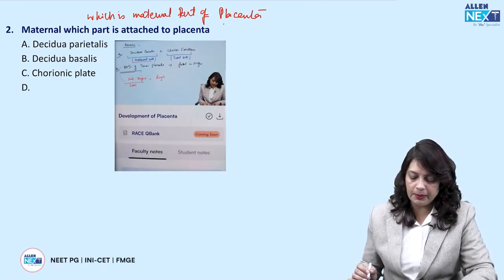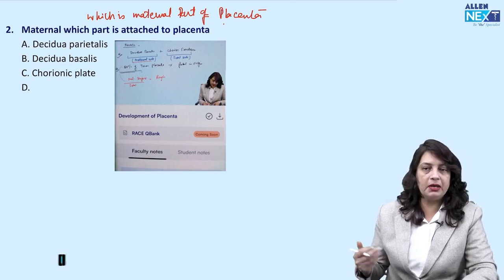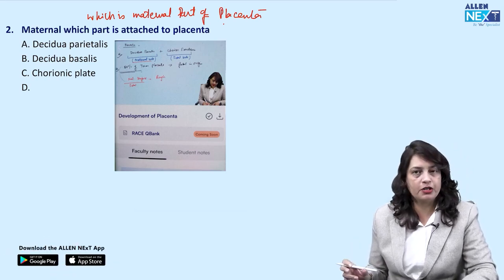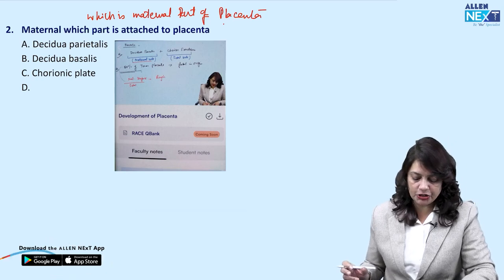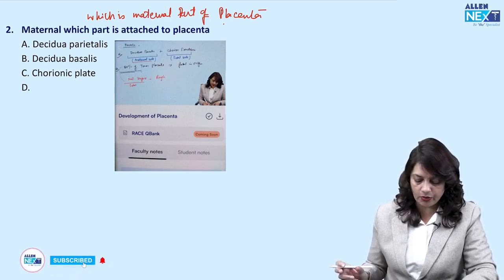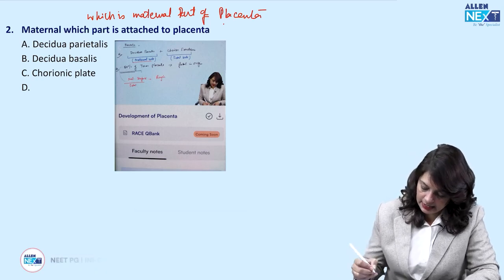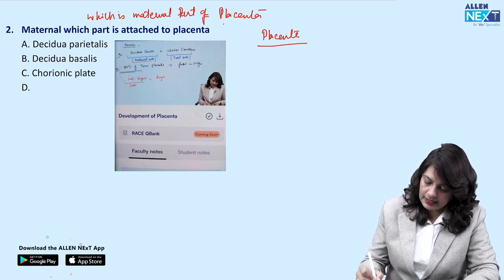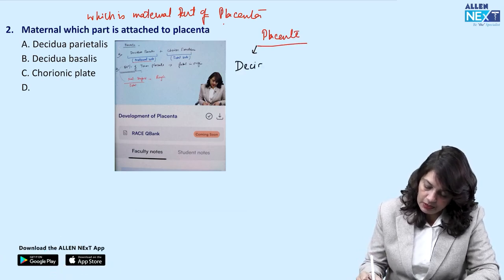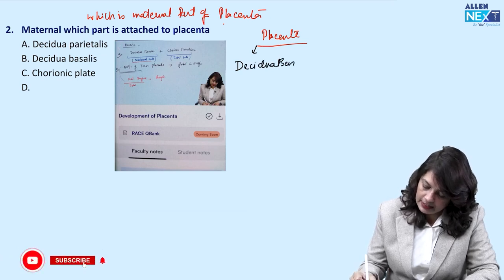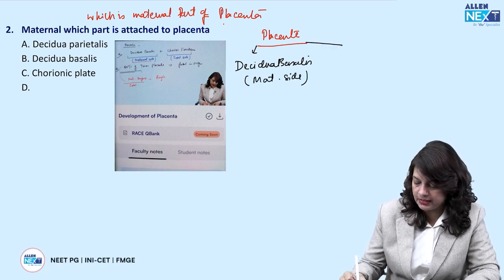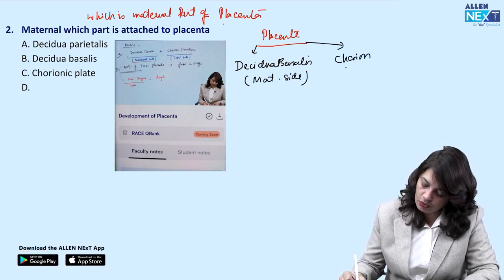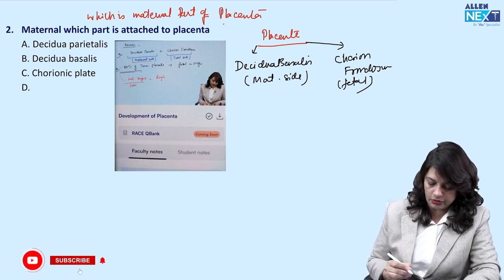Which part of the placenta is formed by the mother? That means the maternal contribution to the formation of the placenta is by: decidua parietalis, decidua basalis or chorionic plate. The correct answer is that the placenta has two origins, from the maternal side and from the fetal side. From the maternal side it is decidua basalis, and the fetal side is chorion frondosum.